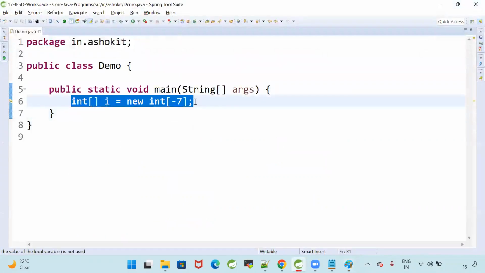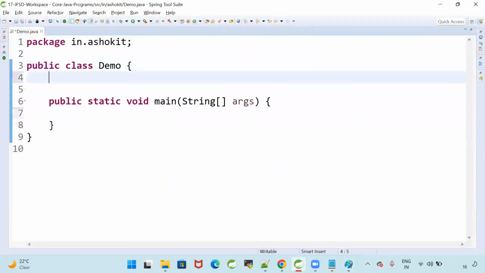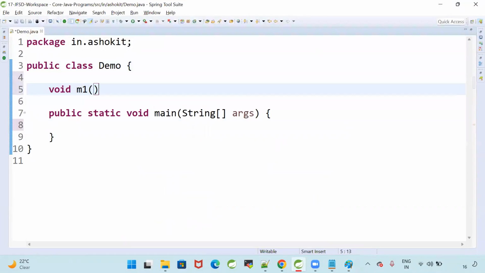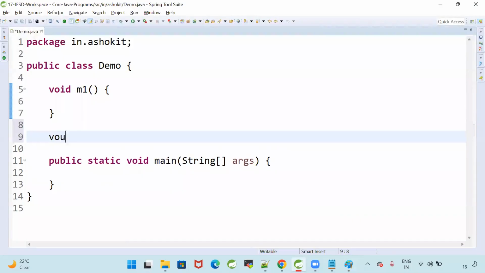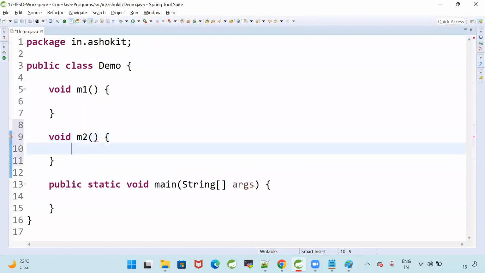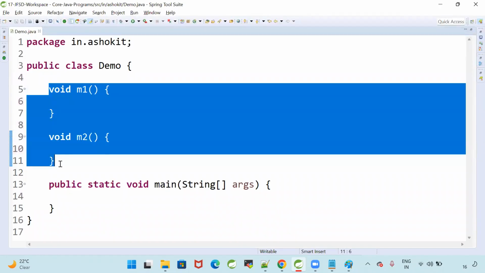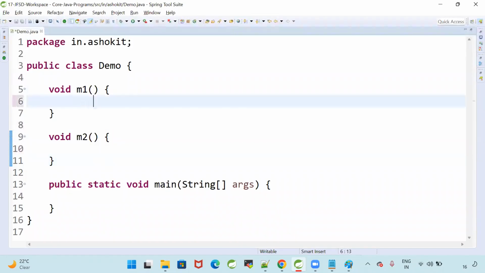See carefully. I'm writing void m1. Now I'm writing void m2. Void m1, void m2. Both are instance methods. Inside the m1, can I call m2? Inside the m2, can I call m1? Then what will happen?